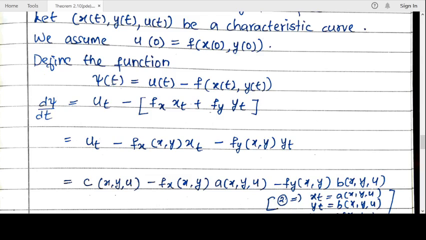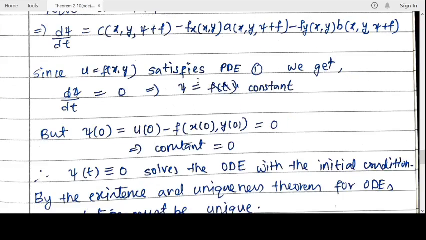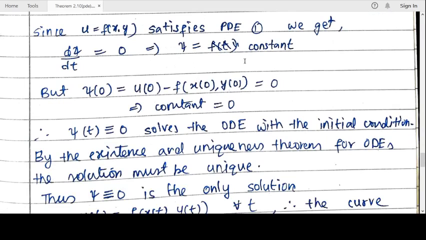So this implies that psi of 0 is 0. So psi of 0 equal to 0 implies that this constant must be 0, because if it takes a constant value, at 0 also it should take that constant value, but at 0 the value is 0, hence this constant must be 0. So psi is identically 0.